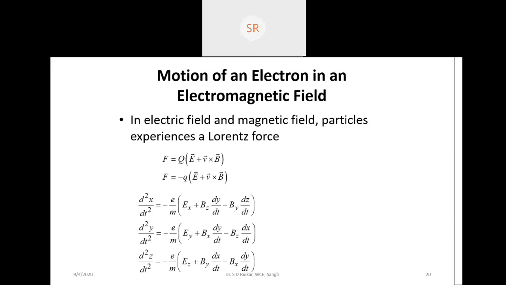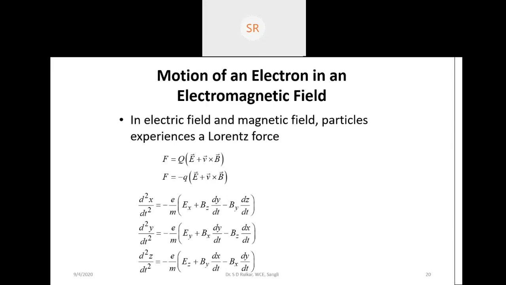So in these tubes, when electrons are emitted from any cathode, they are accelerated by the electric field. So the motion of the electron happens because of that acceleration, which takes place because of the electric field, and that's why the electron gets a velocity. So the electron will move.